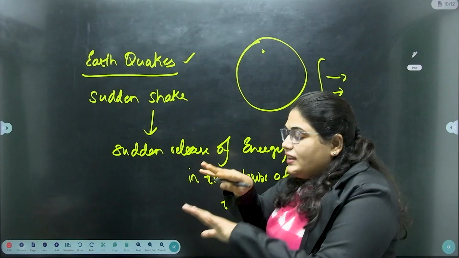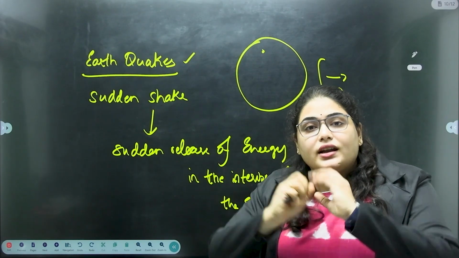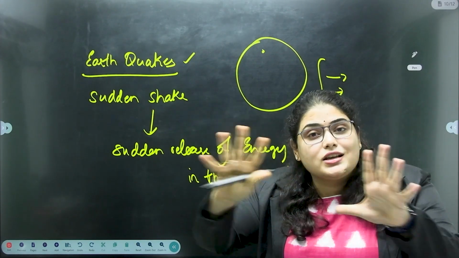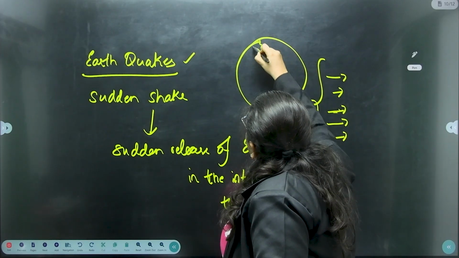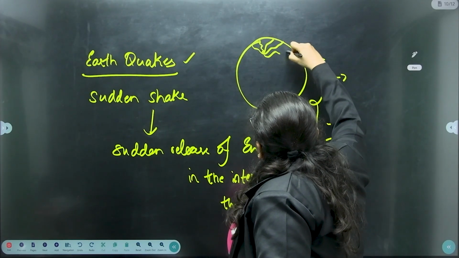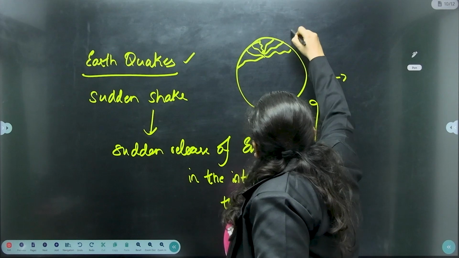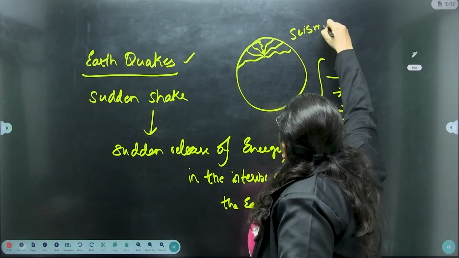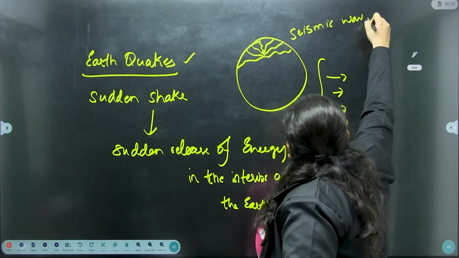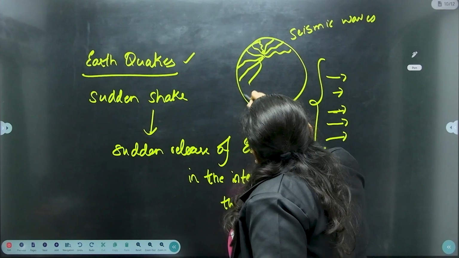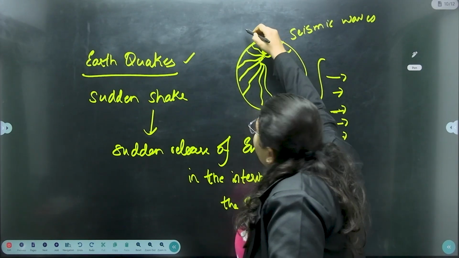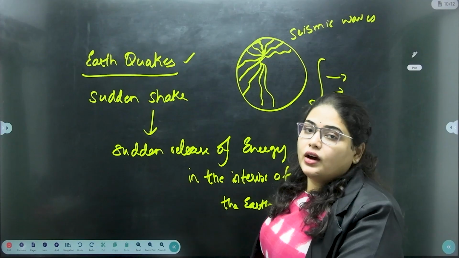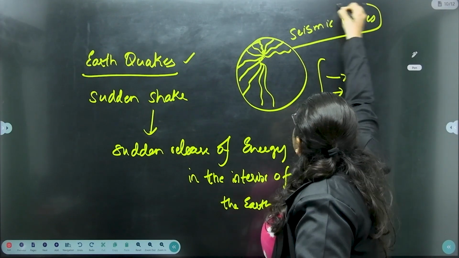Then when they are adjusting, there will be sudden release of energy. This energy will reach the earth's surface and move in all directions in the form of waves, which we call seismic waves. But the point nearest to it will have the maximum impact.